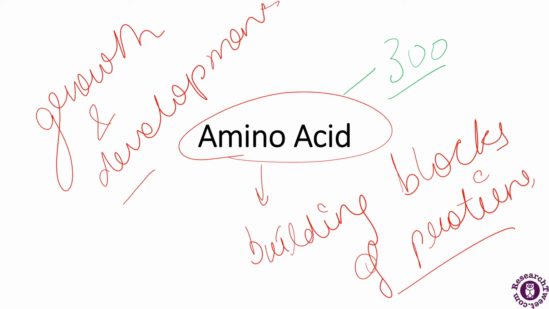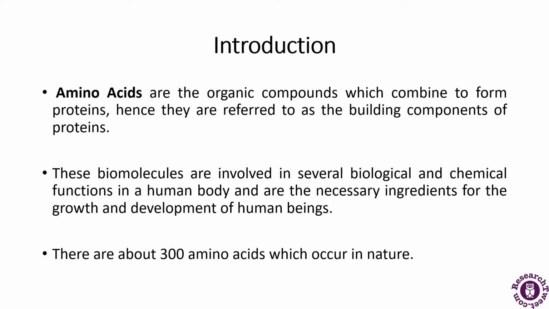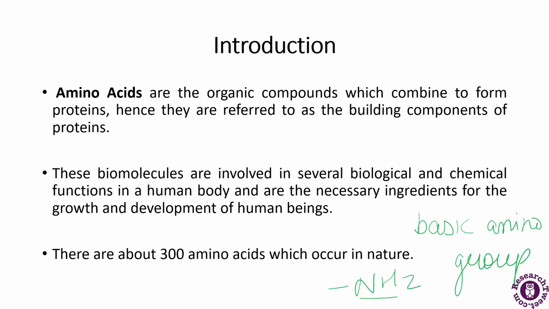So let's start with the introduction first. So these are the organic compounds which combine to form the proteins and hence are the building blocks of the proteins. So there are about 300 amino acids which are known. Now amino acids, they contain the basic amino group, that is NH2, and the carboxyl group, that is COOH.